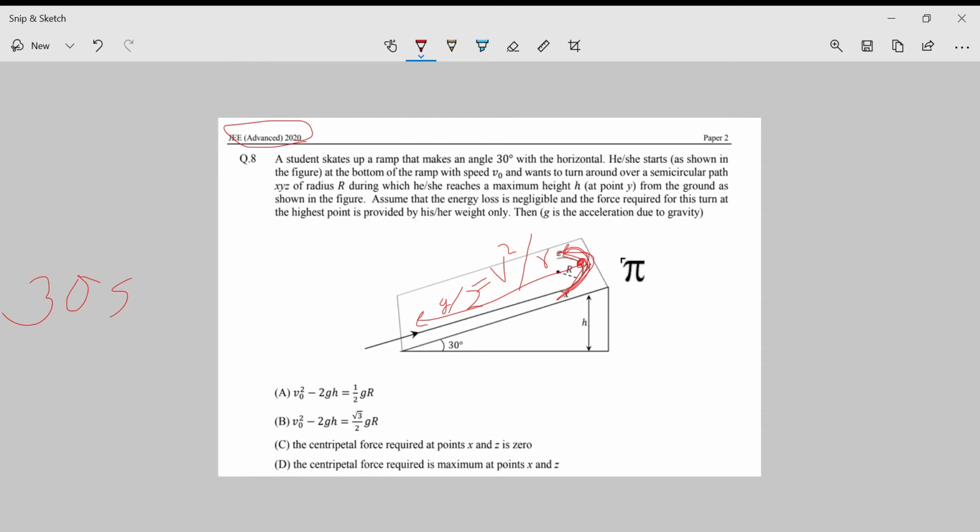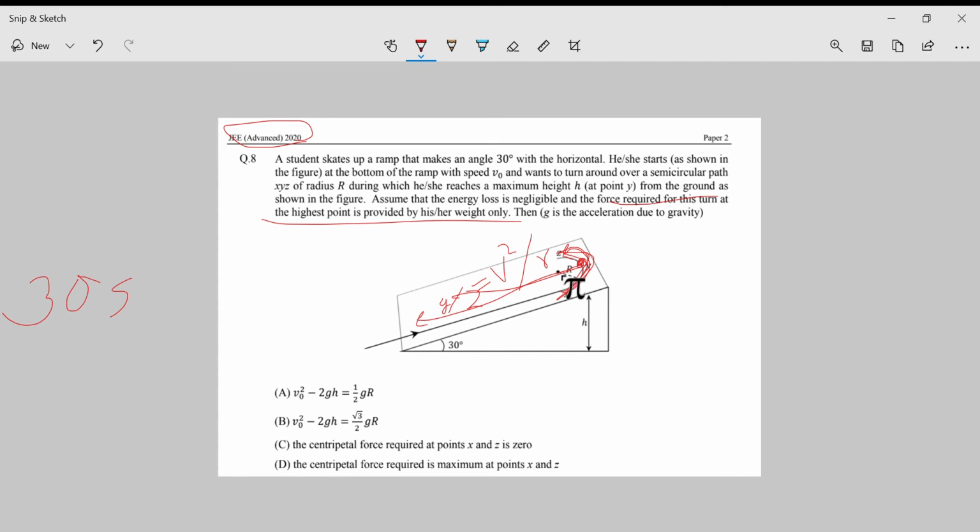So from it I get that the guy is turning over here, so his acceleration over the inclined plane would be equal to his acceleration while turning, because the force required for this turn is provided by his weight only. And what is the force of his weight? g sine theta in this direction.